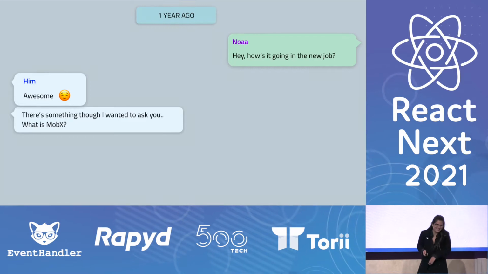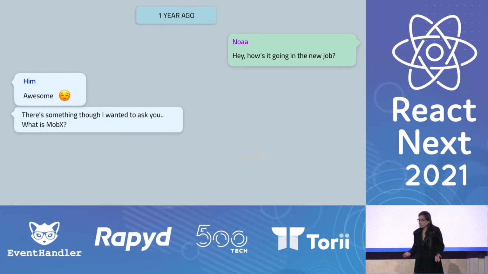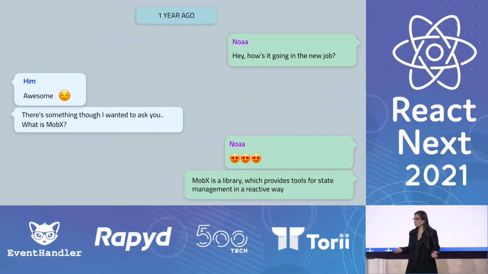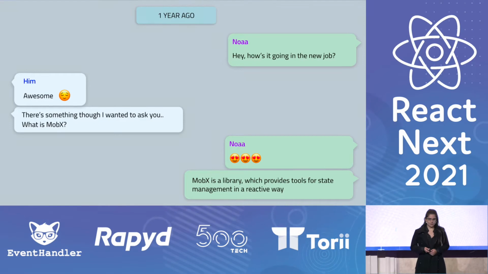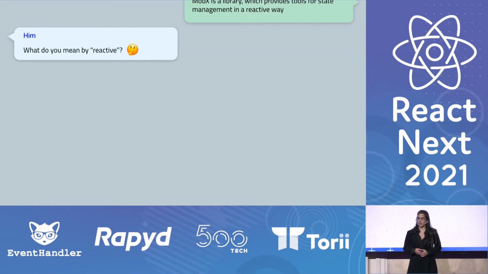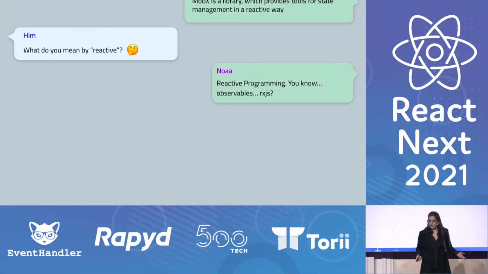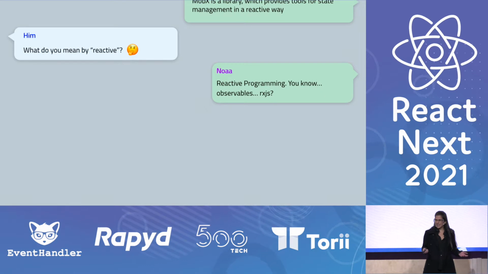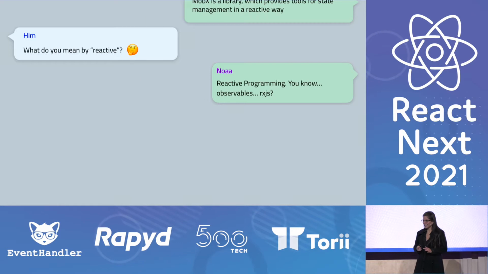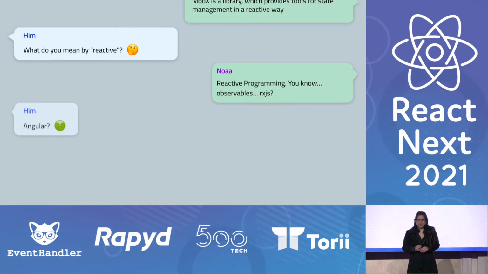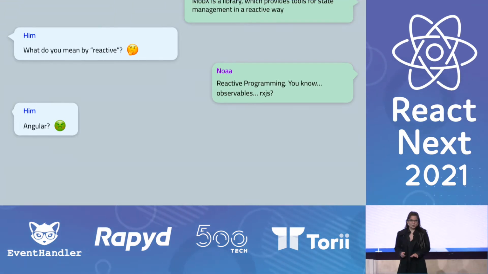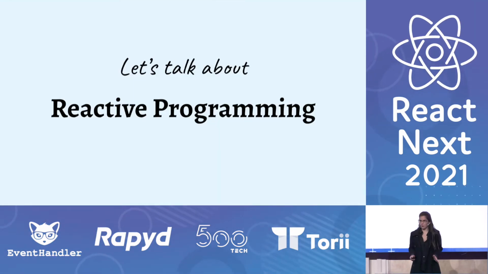Please, Mobix, of course. Well, Mobix is a library which provides tools for state management, but in a reactive way. And he stared at me and he said, what do you mean by reactive? And I told him, you know, reactive programming, observables, ReactJS maybe? And with very disgusted eyes, he asked me, oh no, are you talking about Angular?